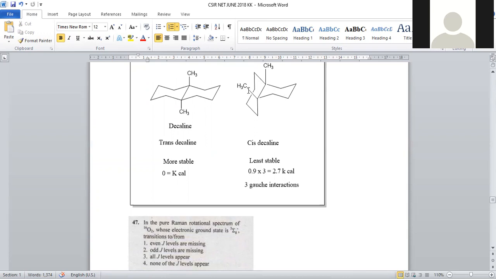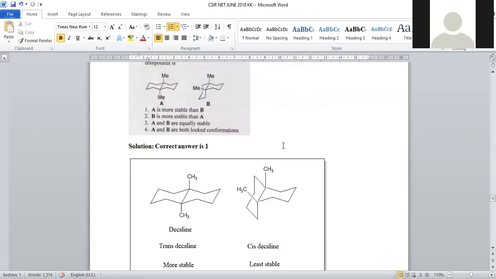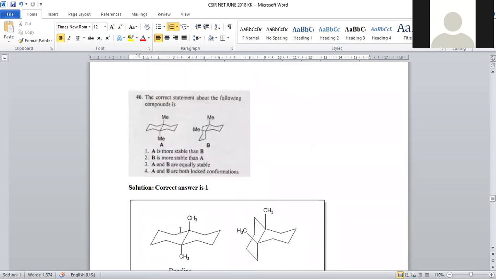Whenever cis decalin is taken, here 3 gauche interactions, methyl-methyl, methyl-hydrogen, will appear. Each gauche interaction contributes 0.9 kilocalories of energy. So here total 3 gauche interactions, that's why 0.9 into 3, 2.7 kilocalories energy will be there. So compared to trans, the cis arrangement will have less stability.